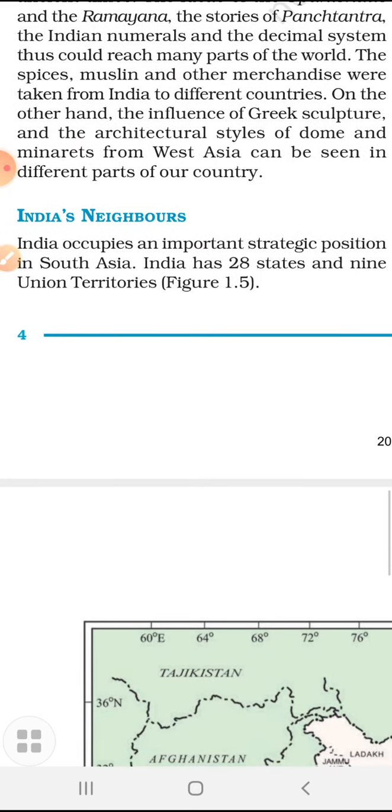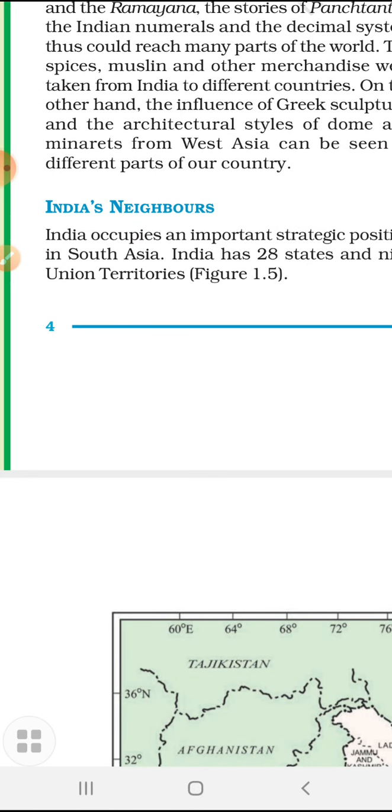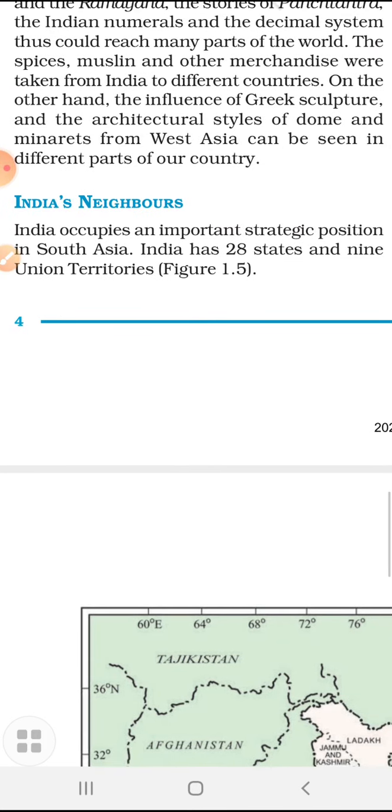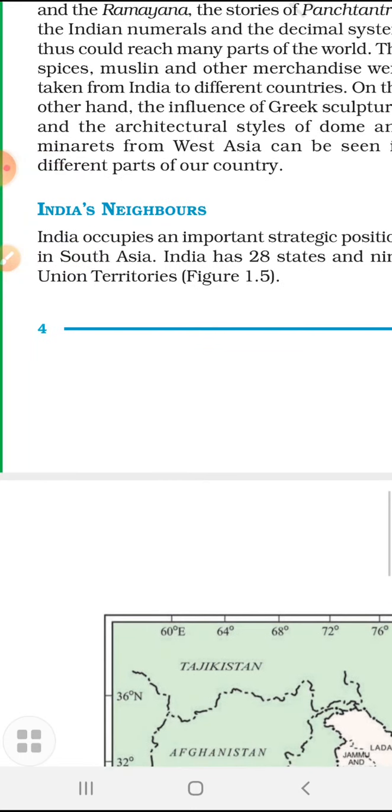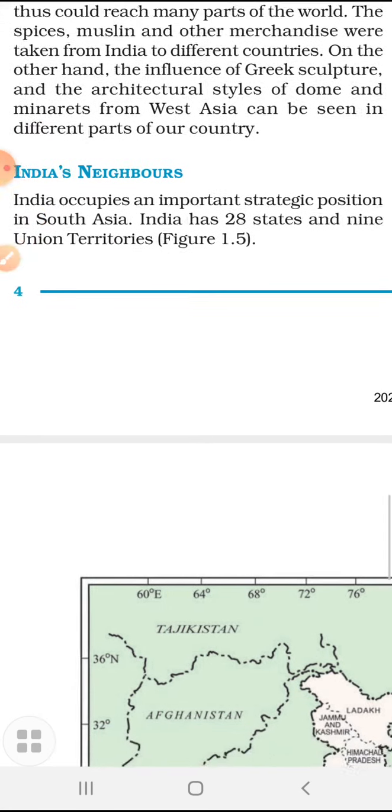On the other hand, the influence of Greek sculpture and architectural styles can be seen in Western Asia. So in the world we see different glimpses where Indian culture can be seen in different countries.